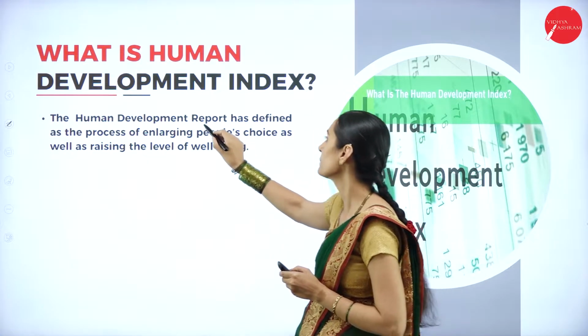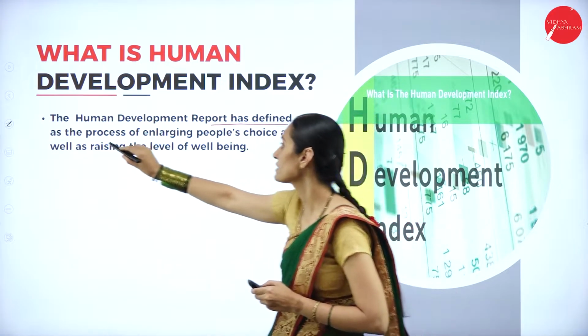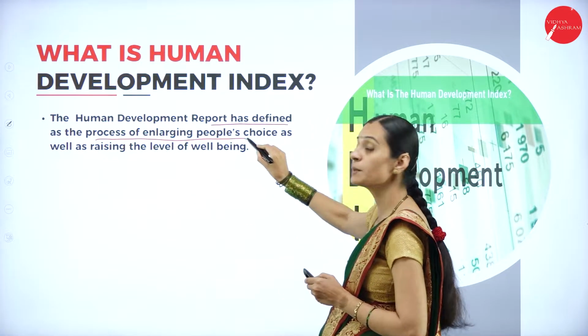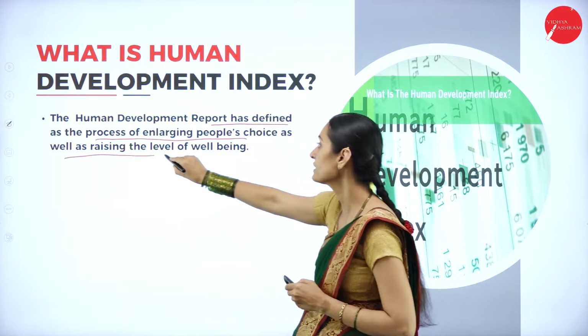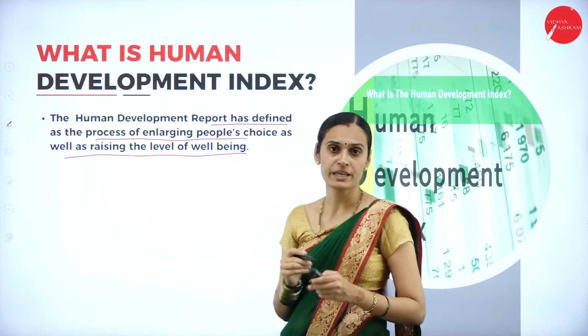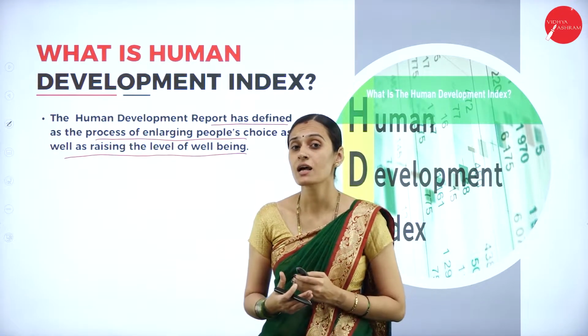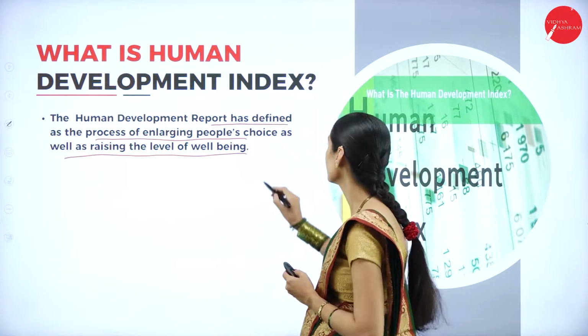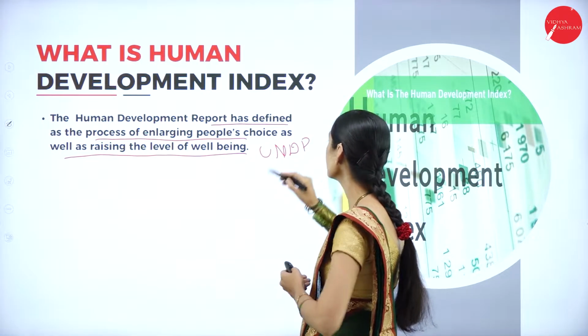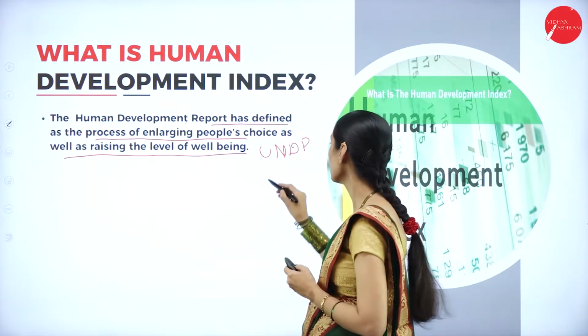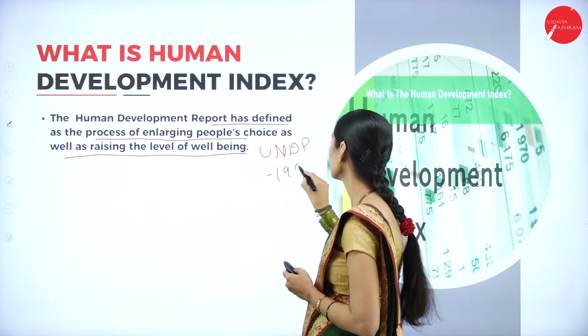So this report has defined it as the process of enlarging the people's choice and also raising the level of well-being. This index was prepared by UNDP, United Nations Development Program, in 1990.